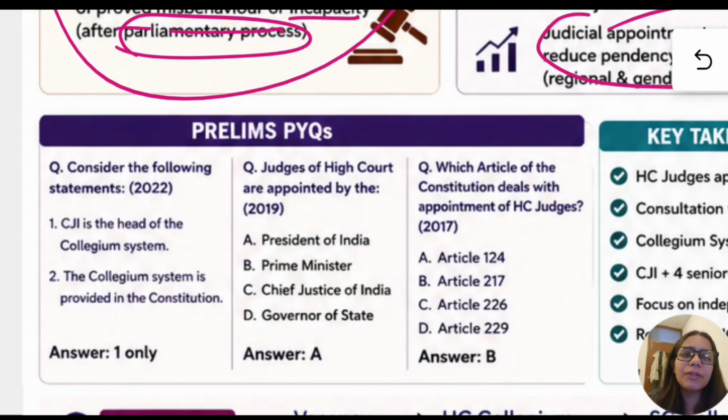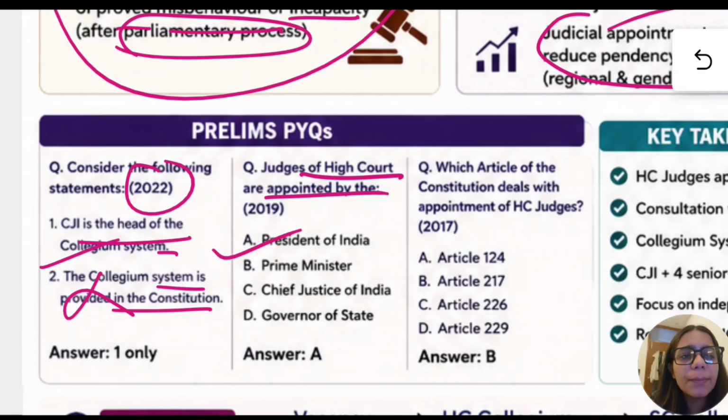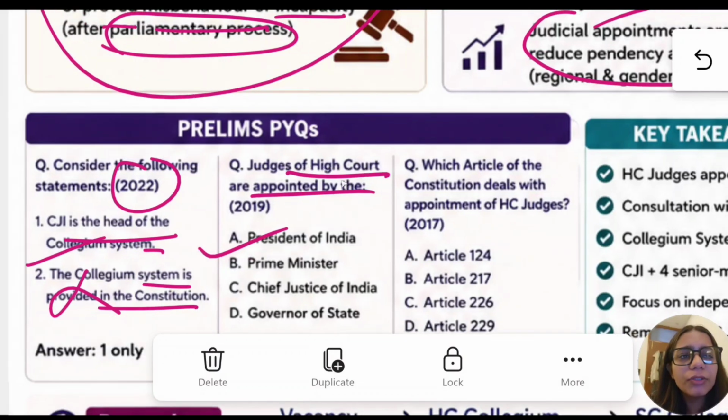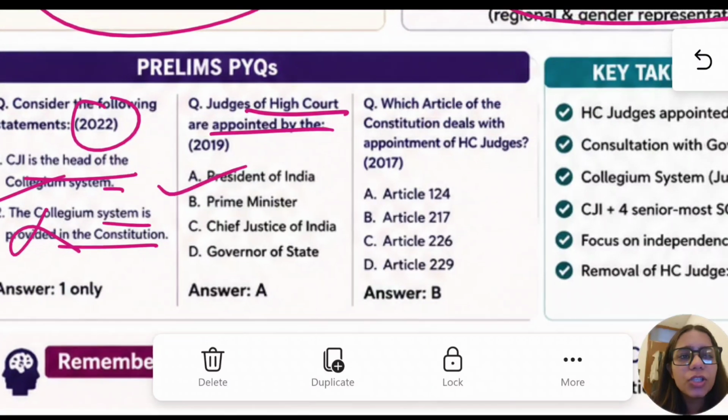Now let us see the previous year questions that have been asked in 2022. CJI is the head of the collegium system. The collegium system is provided in the constitution. True, false. We just saw that the collegium system is given in the memorandum of procedure. Judges of the High Court are appointed by, we have seen that, the President of India. Which article of the constitution deals with the appointment of High Court judges?